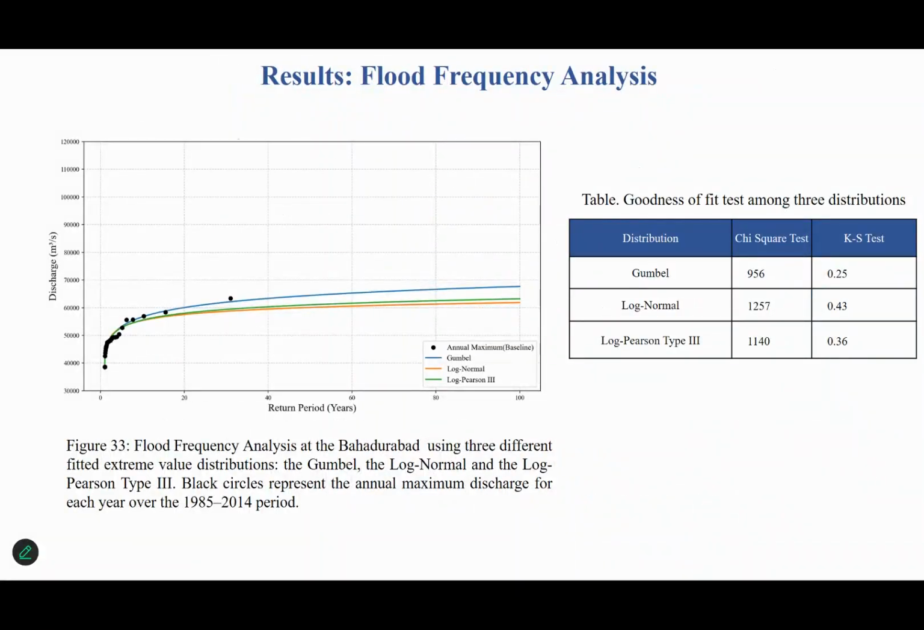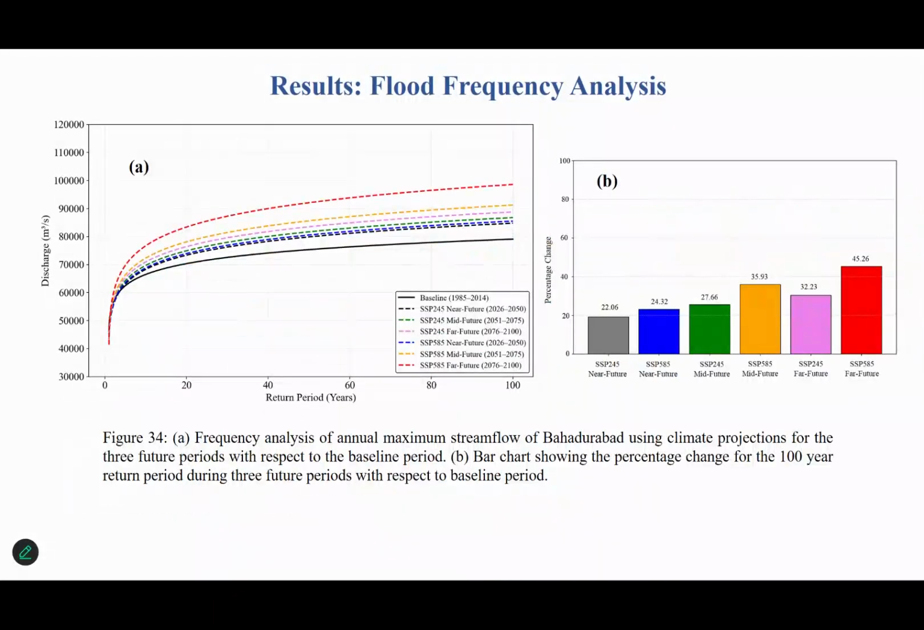And using a flood frequency analysis, I have used annual maximum streamflow, which is simulated from the hybrid CNN LSTM model. I have done three frequency distribution tests: one is the Gumbel, log normal, and the log Pearson type III. And I have selected the best frequency distribution through two tests, one is the chi-square test and one is the KS test. Based on the lower chi-square and lower KS test value, I have selected the Gumbel distribution as the best frequency distribution. And this is the flood frequency analysis of annual maximum streamflow from the Gumbel distribution.